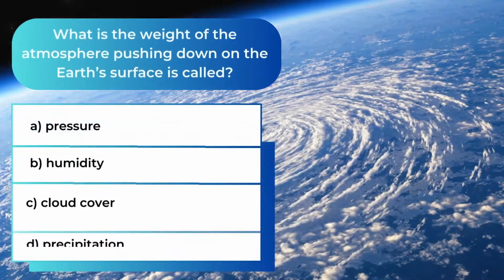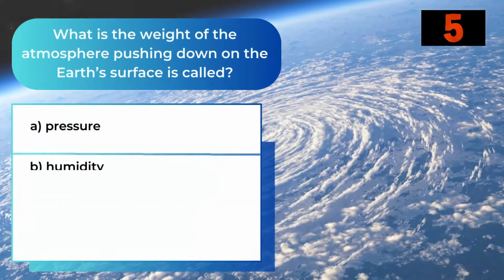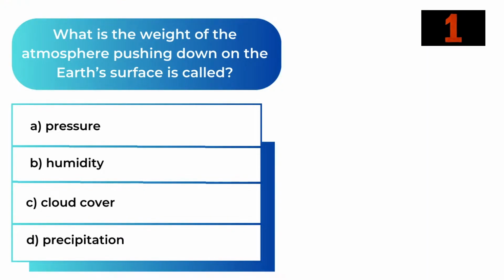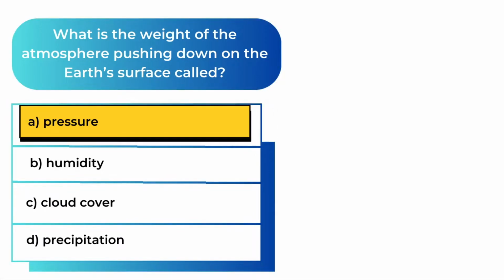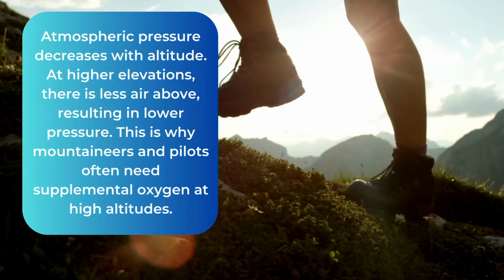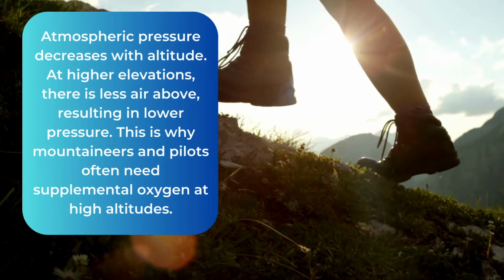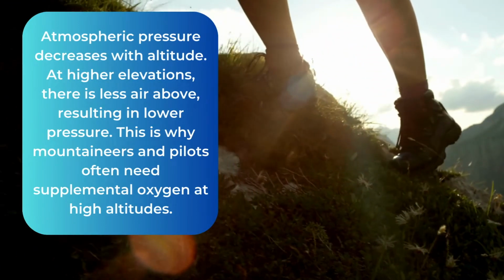What is the weight of the atmosphere pushing down on the Earth's surface called? The answer is A. Pressure. Atmospheric pressure decreases with altitude. At higher elevations, there is less air above, resulting in lower pressure. This is why mountaineers and pilots often need supplemental oxygen at high altitudes.